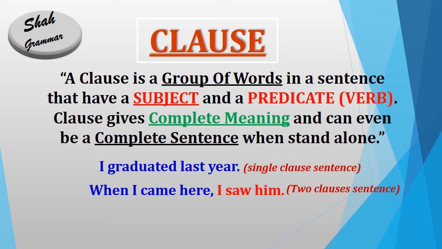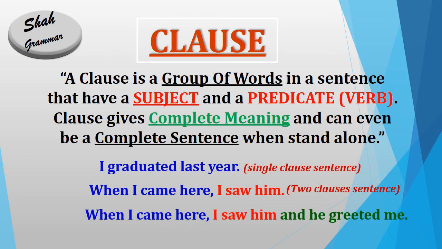Now come to the third one. It is a three clauses sentence. When I came here, I saw him and he greeted me. There are three clauses, and all three clauses have both verb and subject, and all three clauses have complete meaning themselves. So it is a three clauses sentence. So guys, have you understood what a clause is? A clause is a group of words which contains a subject and predicate and gives complete meaning.